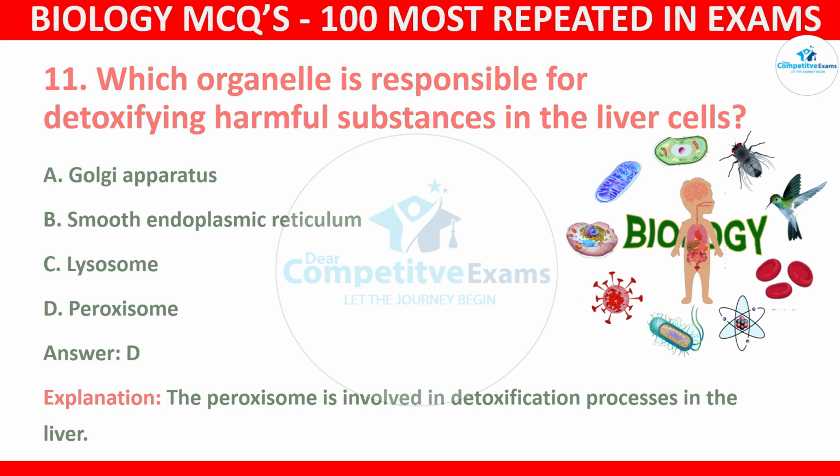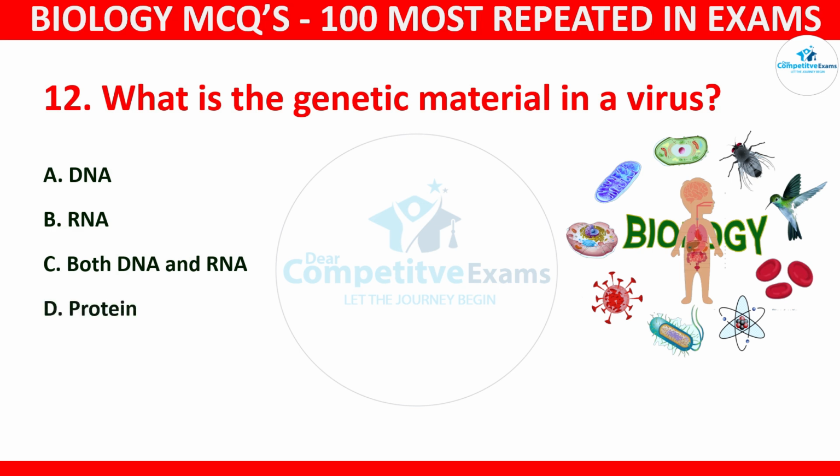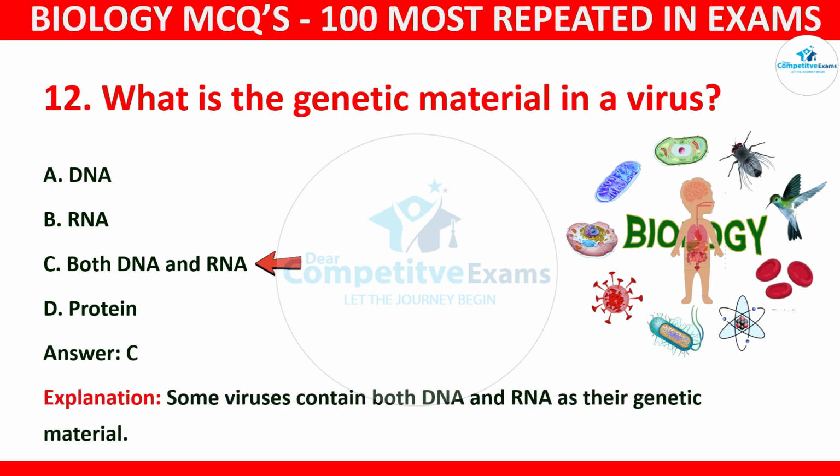Question number 12. What is the genetic material in virus? Your options: DNA, RNA, both DNA and RNA, or protein. And the correct answer is C, and that is DNA and RNA. Some viruses contain both DNA and RNA as the genetic material.